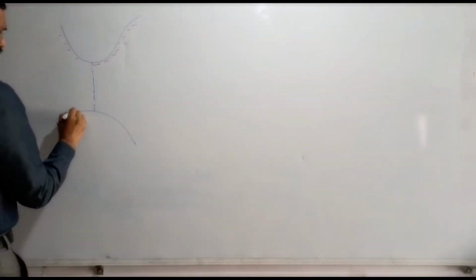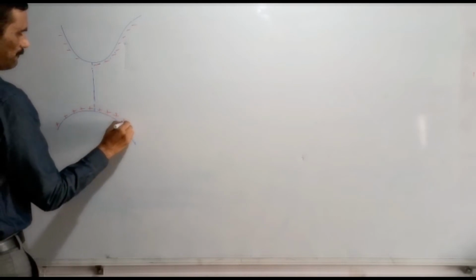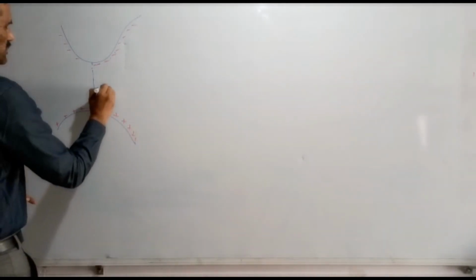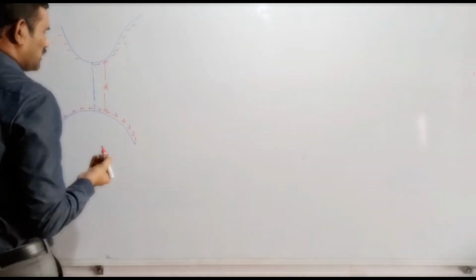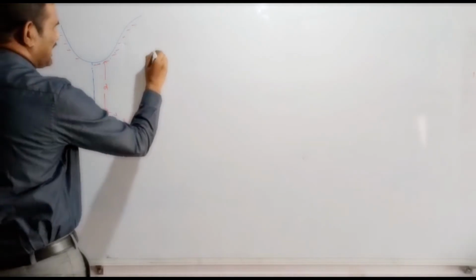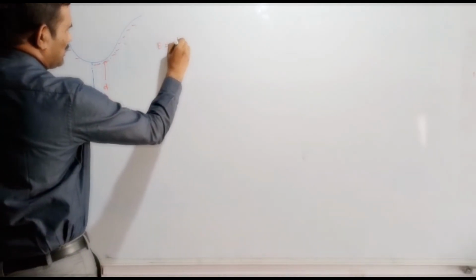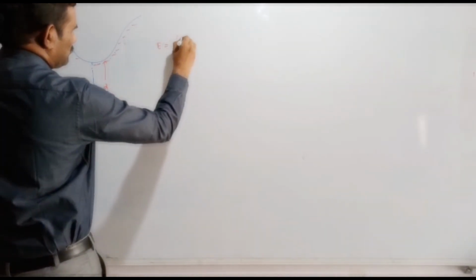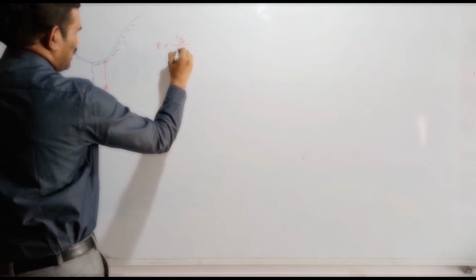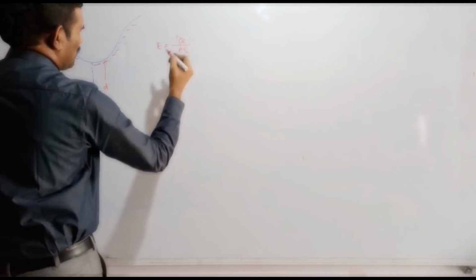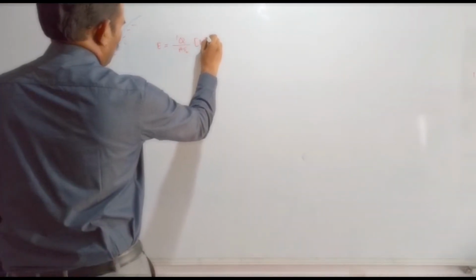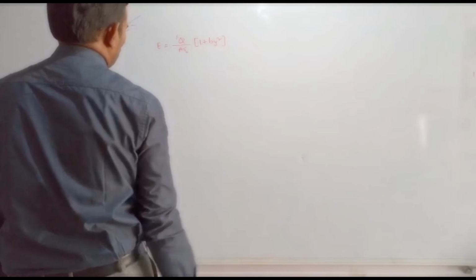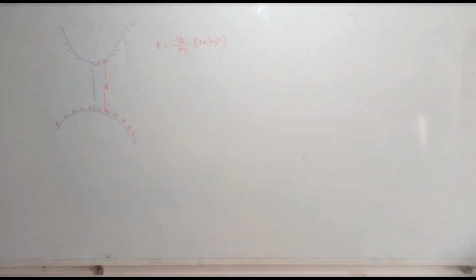And this separation, I am giving it as some D, the separation between these two plates. Now here it is given that the electric field is varying like Q by A epsilon naught into some expression like 1 plus B y square. So the expression of this electric field is varying like that. Then find the capacitance of that system. We need to find the capacitance of that system.